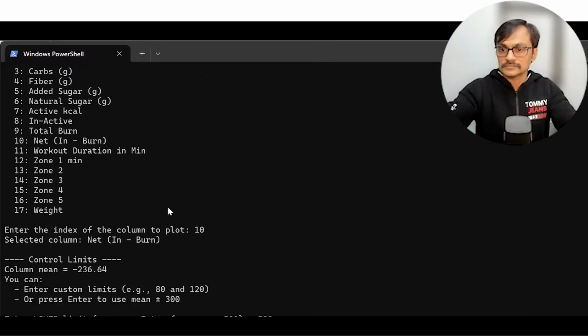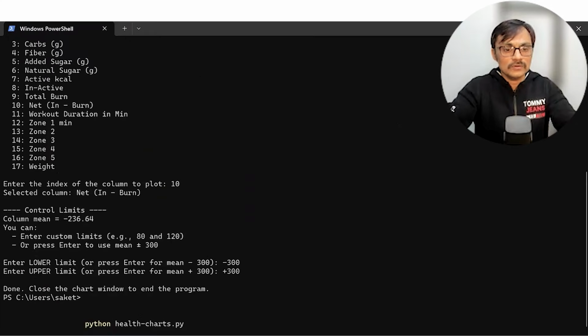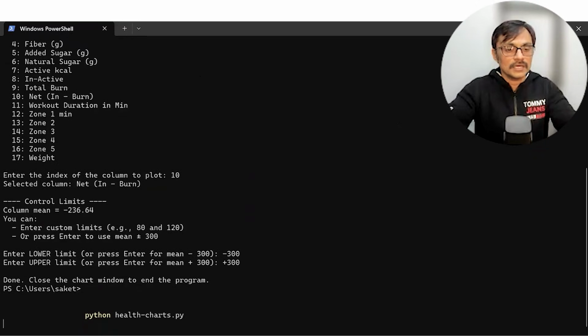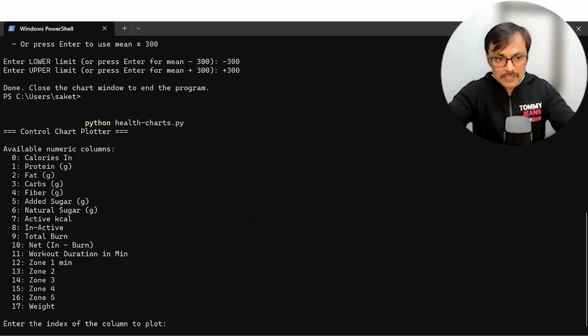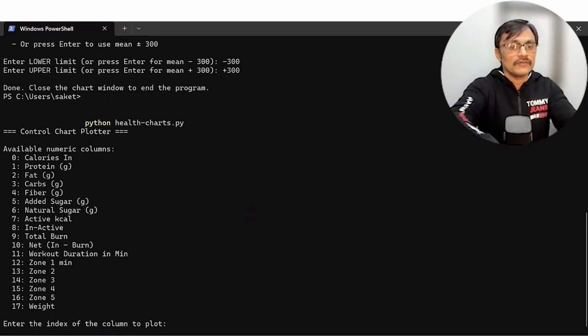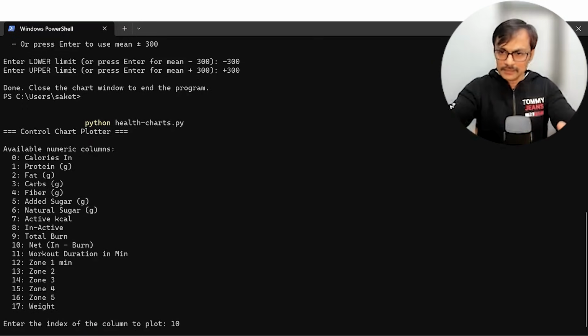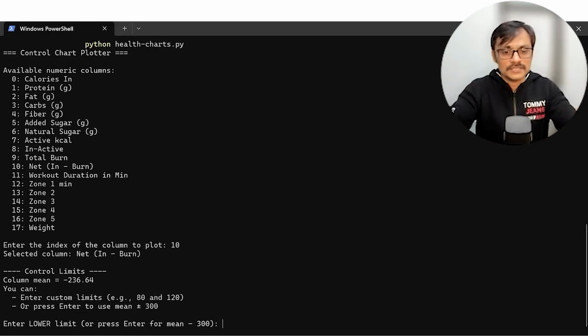There is so much space here. So if I say python healthchart.py, it gives me options. You can pick the column which you want to plot. For example, I want to plot net calories, so I need to put the number 10. As per what I read in the comments in the program, that's why I know I need to put 10. So, enter the index of the column to plot, I say 10.